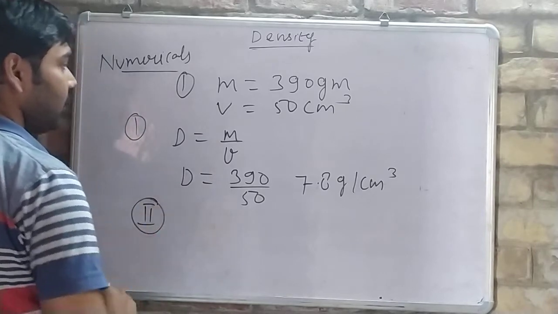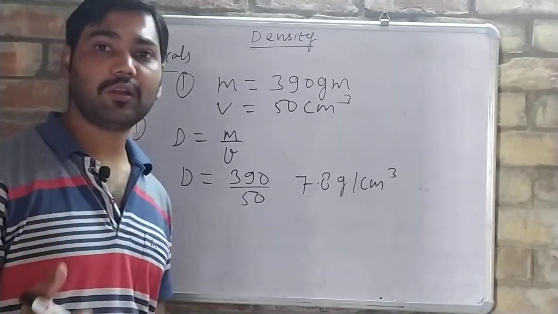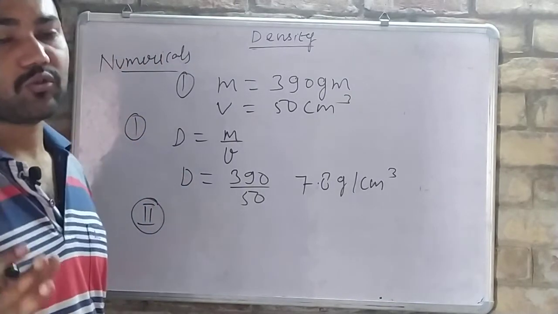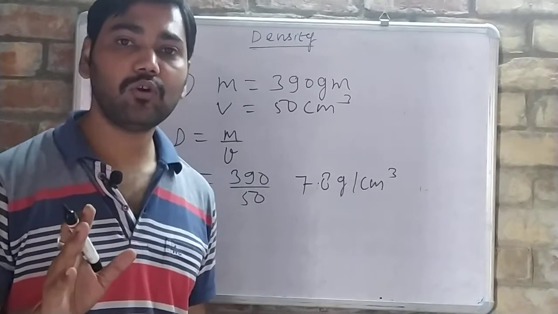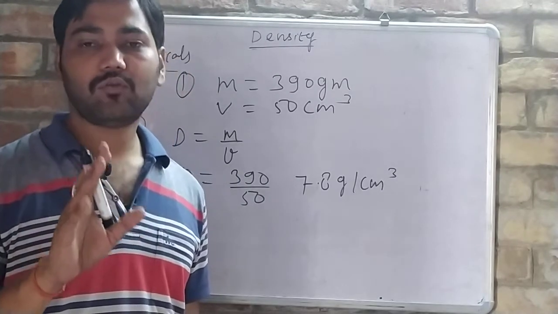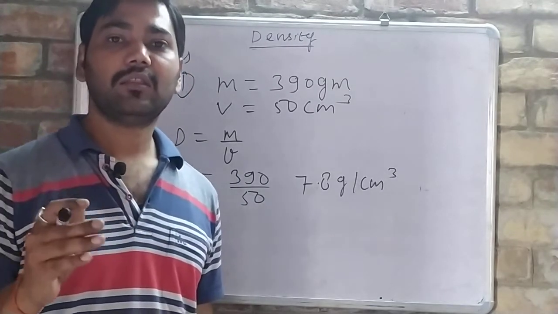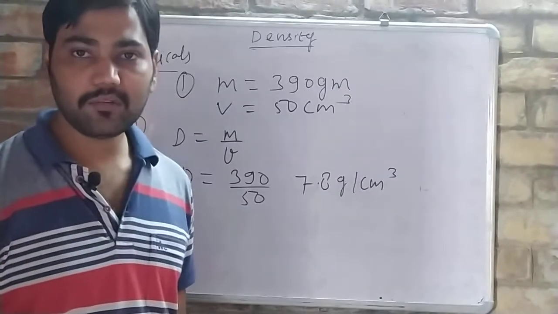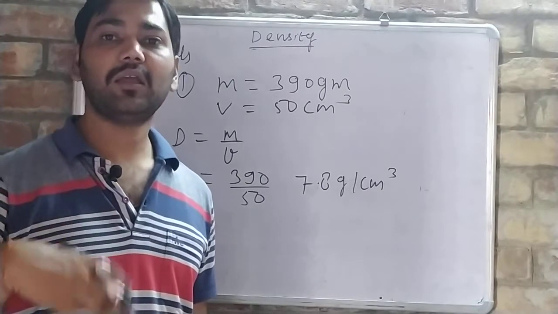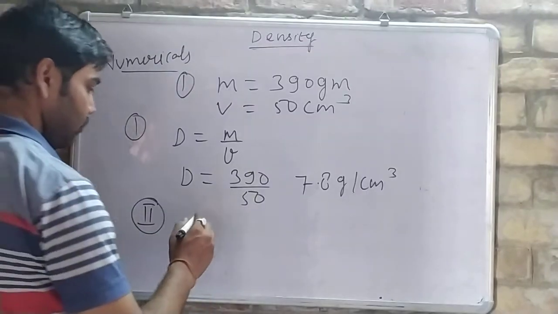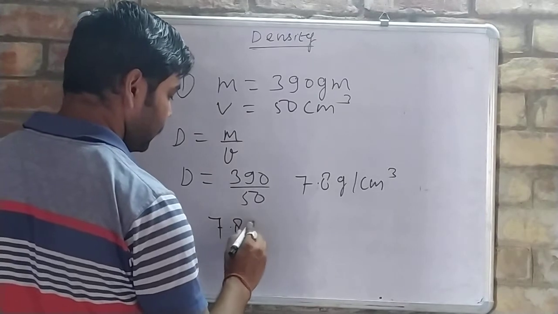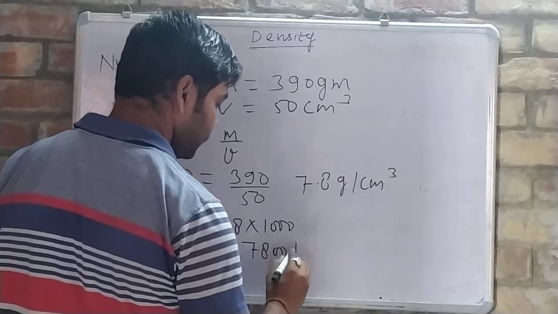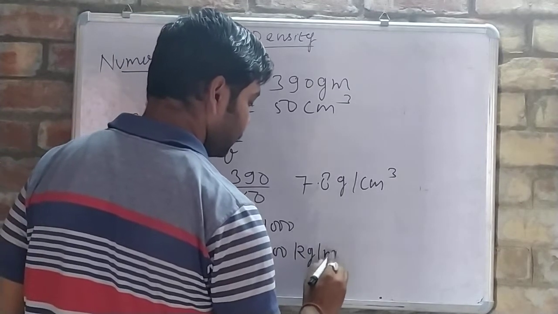Second case, we have to find density in kg per meter cube. In my previous video, I explained to you in the beginning only that when we have density in gram per centimeter cube, how to convert it in kg per meter cube? We need to multiply it with 1000. So now what we will do? 7.8 multiply by 1000, we will have 7800 kg per meter cube.